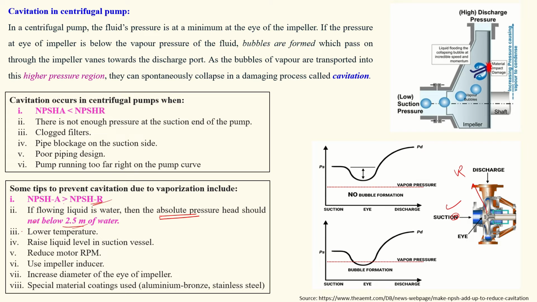Other parameters: lower the temperature, you can reduce the temperature of the boiling liquid, and reduce the liquid level in suction, meaning bring it closer. If this is your impeller, with a suction head and a delivery head, and the water level is here, and the head difference is, suppose, 6 meters, you should reduce it to 4 meters, like that. Means you should reduce the suction height. That is the meaning of reducing the liquid level in the suction. Also reduce the motor RPM, use an inducer impeller, and another most important one, coating with aluminum, bronze, or stainless steel. So these are some precautions to avoid cavitation.